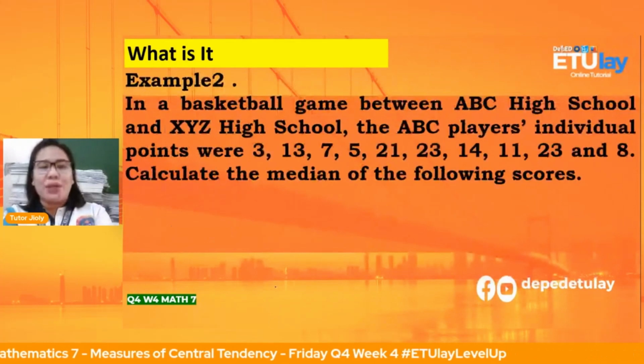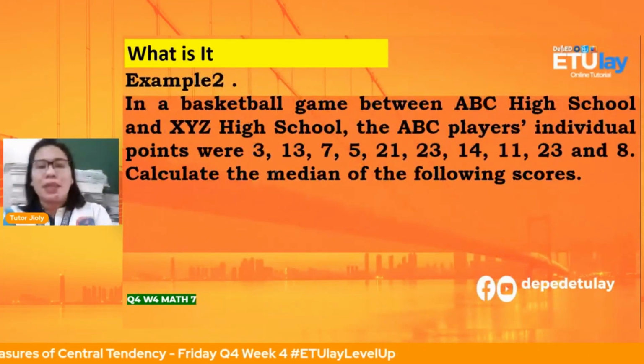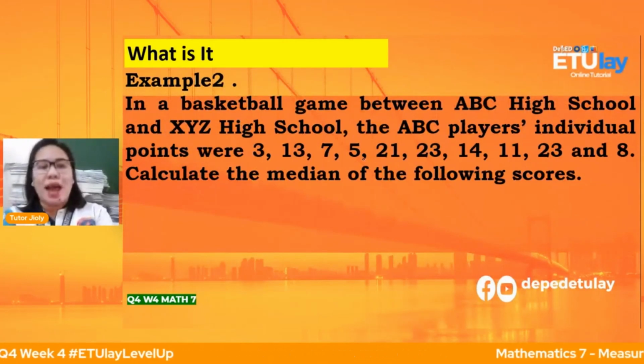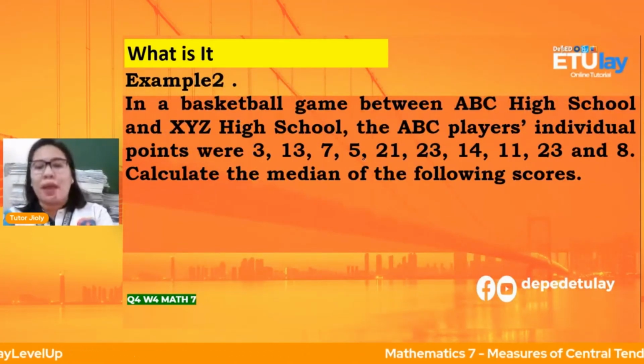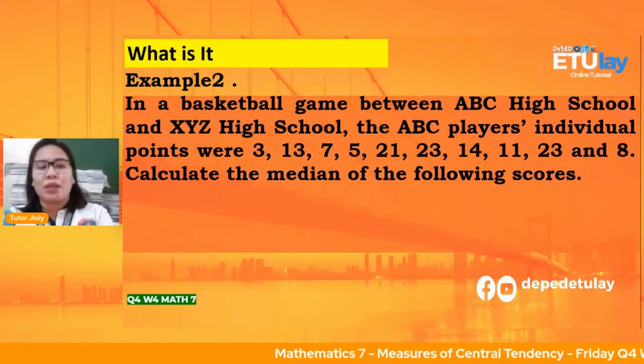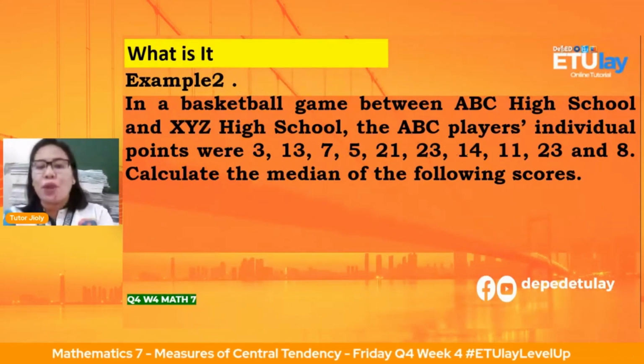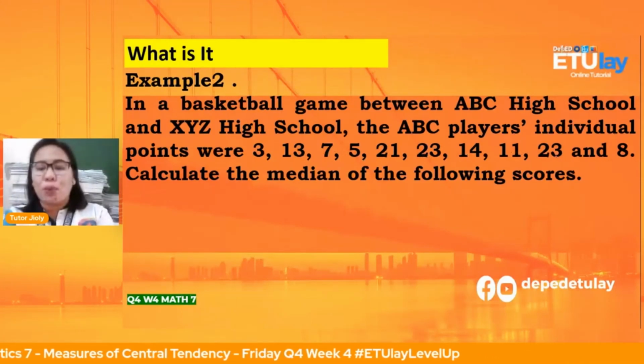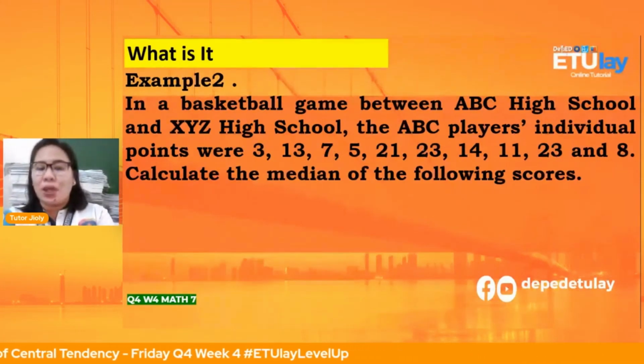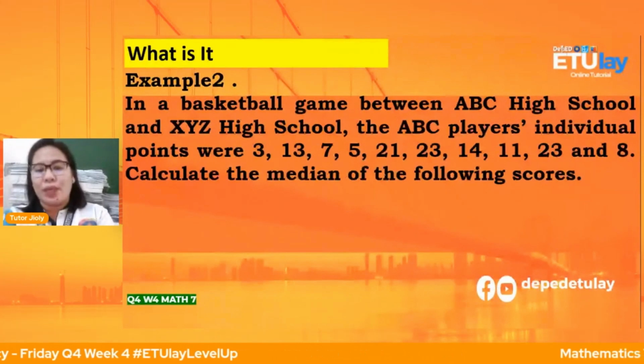Okay, for example number 2, in a basketball game between ABC High School and XYZ High School, the ABC players' individual points were 3, 13, 7, 5, 21, 23, 14, 11, 12, 23, and 8. Calculate the median of the following scores.